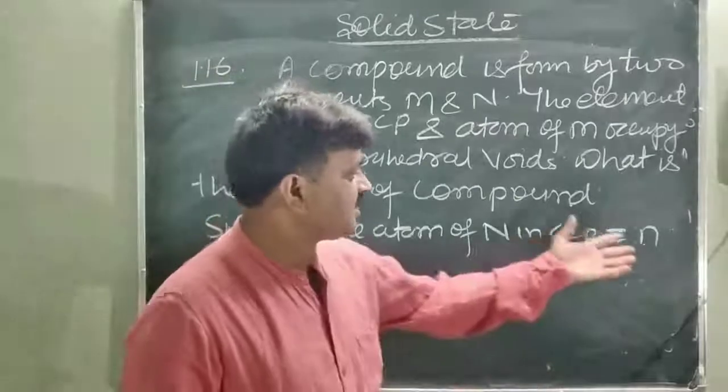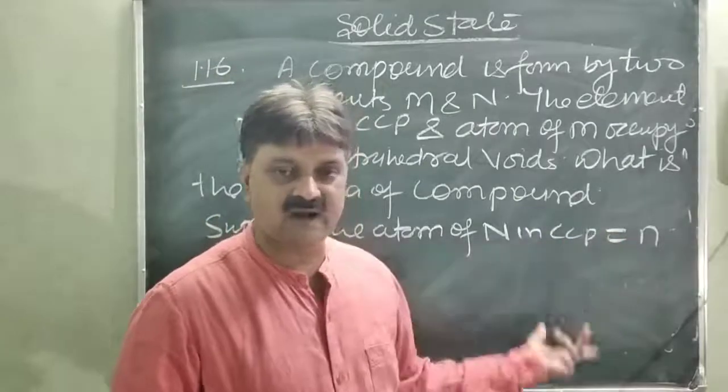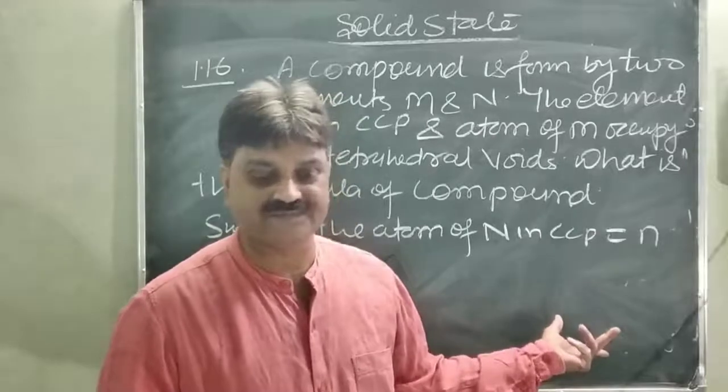So if the octahedral voids are n, what are the tetrahedral voids? Obviously clear, 2n.